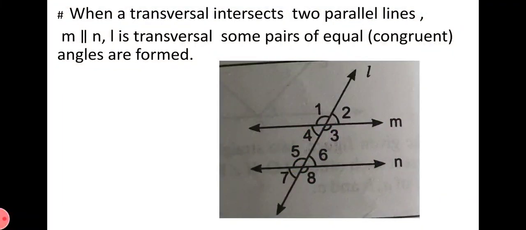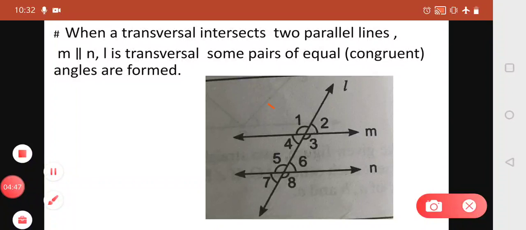Similarly, 4 angles are called exterior angles, that is angle 1, angle 2, angle 7 and angle 8. These 4 are called exterior angles because they lie outside the given parallel lines. So from the 8 angles, 4 are interior angles and 4 are exterior angles.